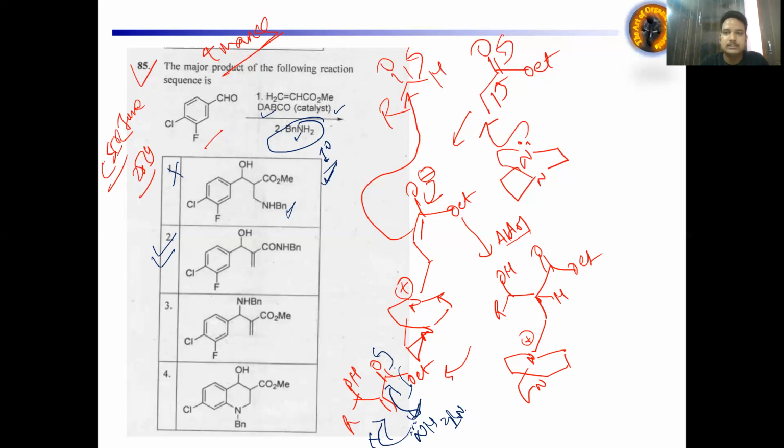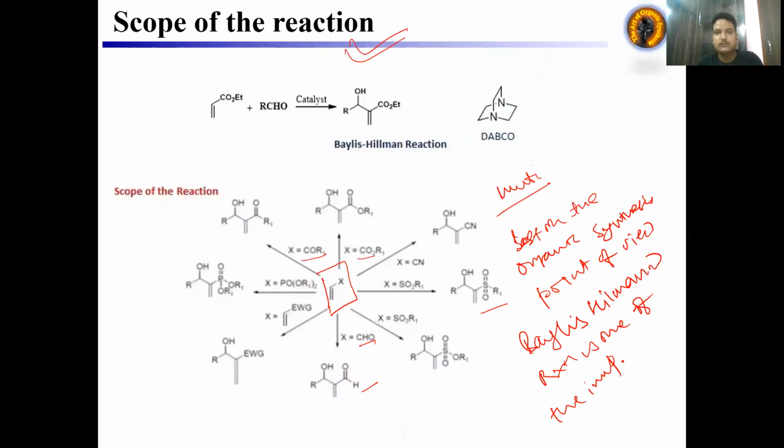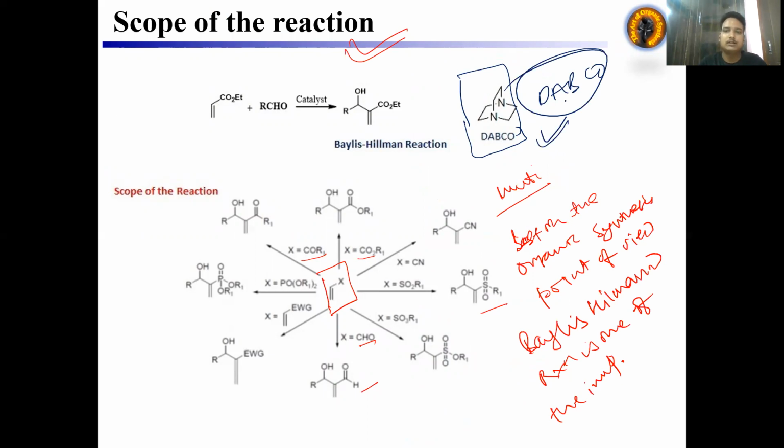So you have to understand this thing: if any reaction is a Baylis-Hillman reaction, how will you identify it? You have to look for DABCO as a catalyst. Most of the time in the Baylis-Hillman reaction DABCO acts as a catalyst, and you have an aldehyde and an alkene containing an electron withdrawing group.